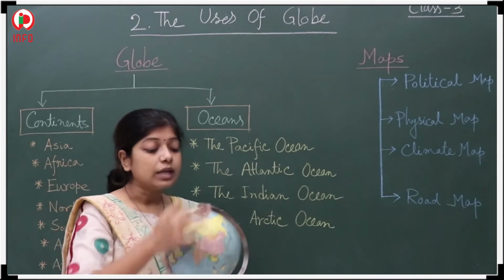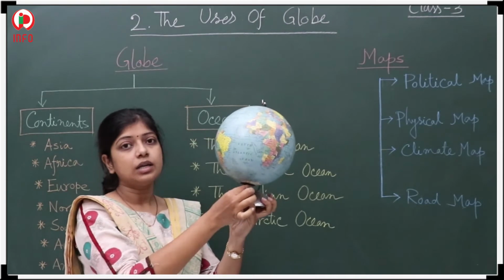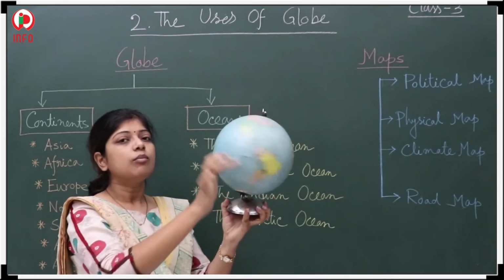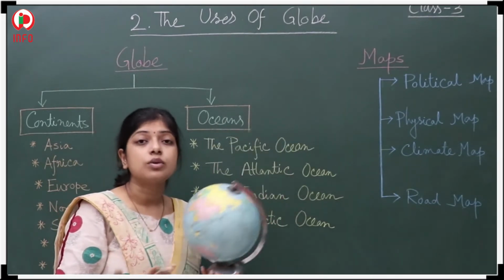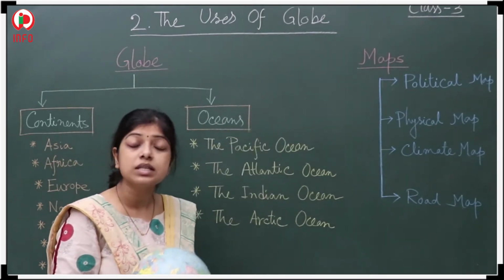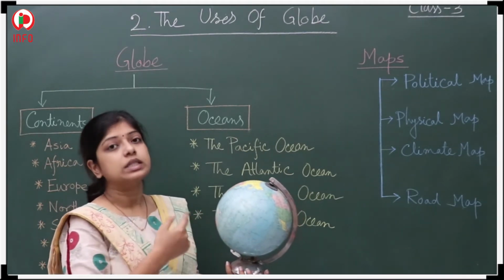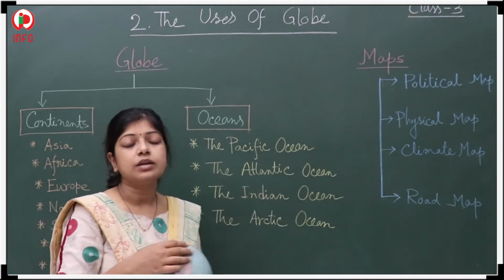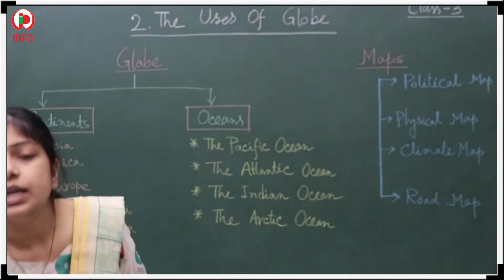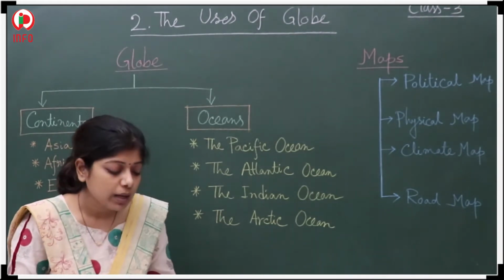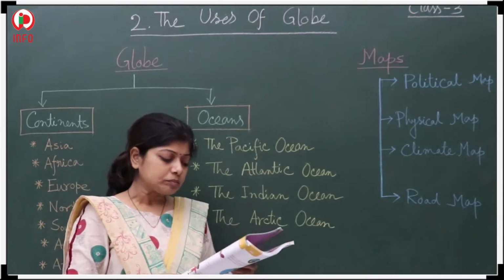And one more thing, there is a line. See here, something is inside with the help of which the globe stands. Our earth also has this kind of imaginary line around which it spins. Because of that reason, the day-night is happening. Is it clear up to here? Any problem? Now let me discuss it in detail.